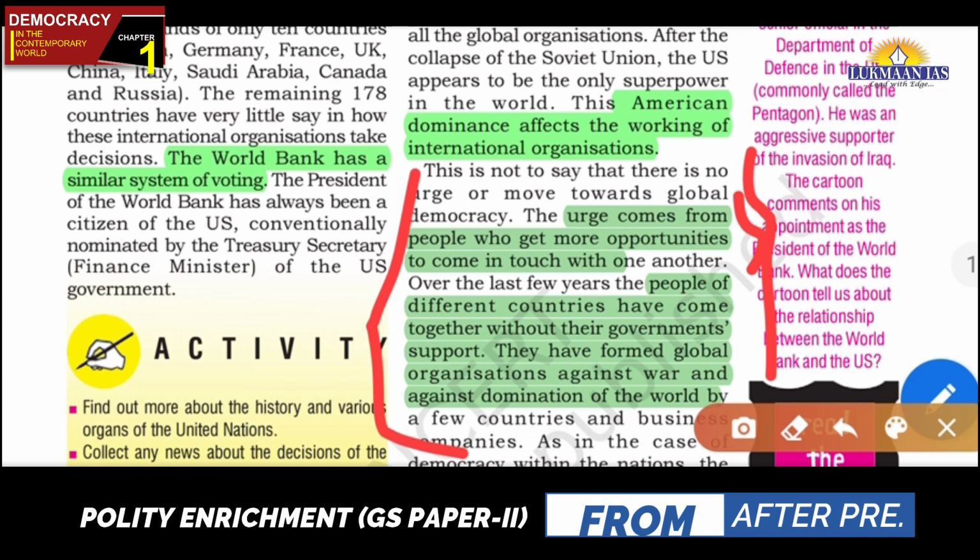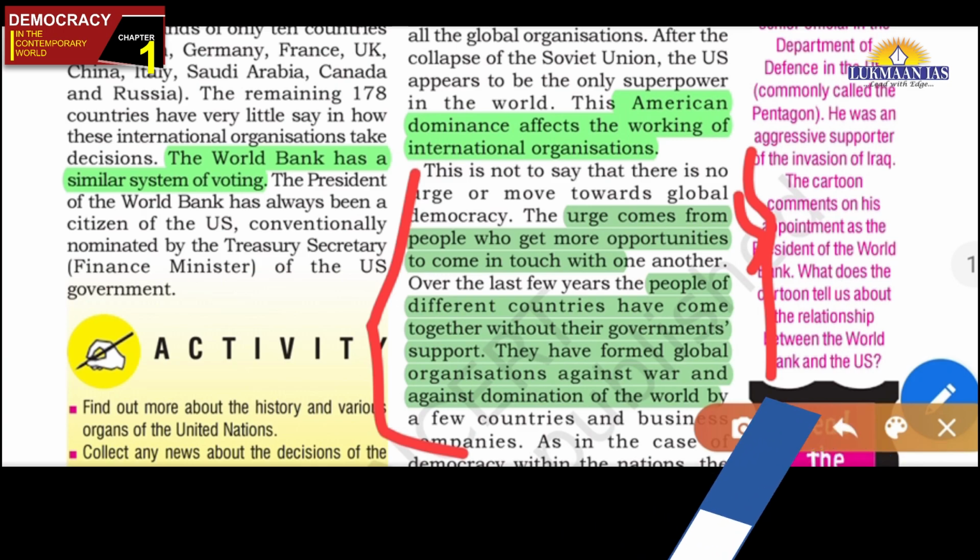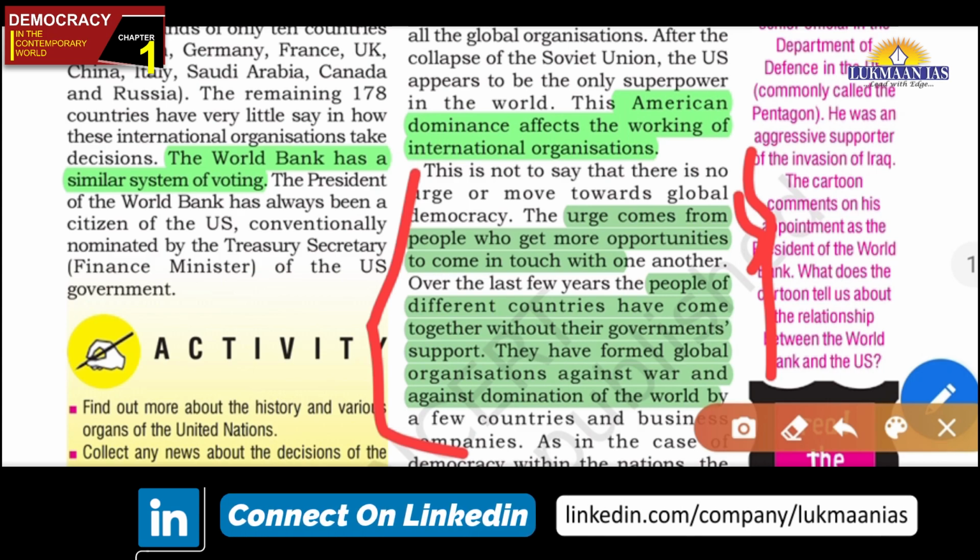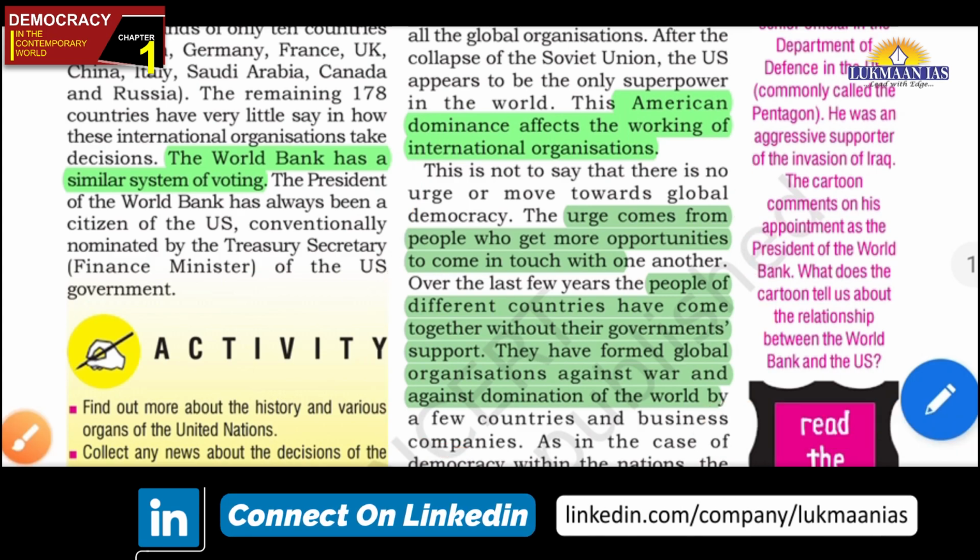There is dialogue, discussion, and many research papers, friends. So there is an urge coming from people who get more opportunities to come in touch with one another. People of different countries are coming together even if there is no government support, so the world is becoming democratic in that sense, friends. This is how we can say.